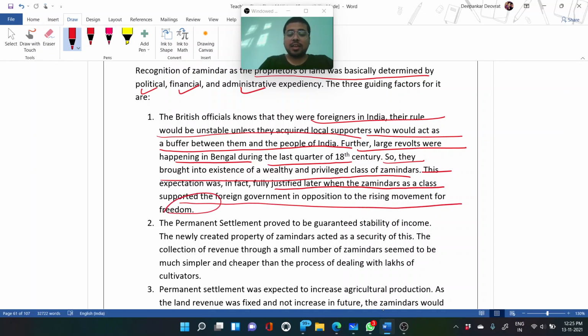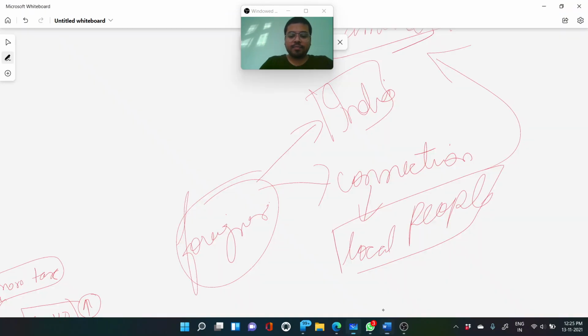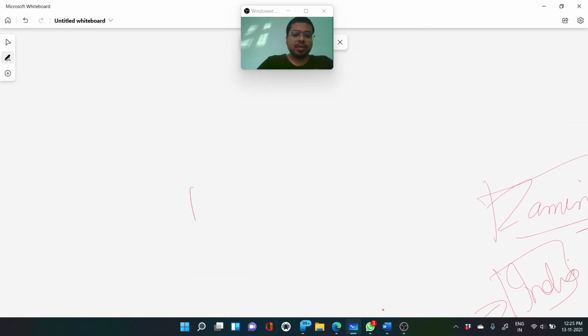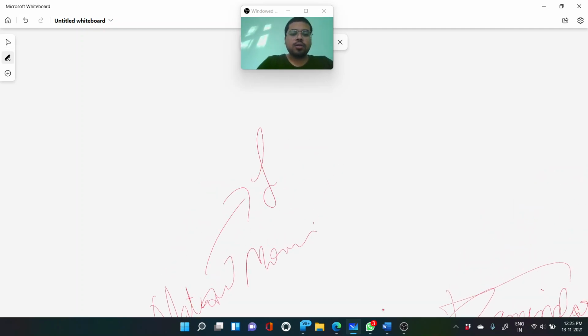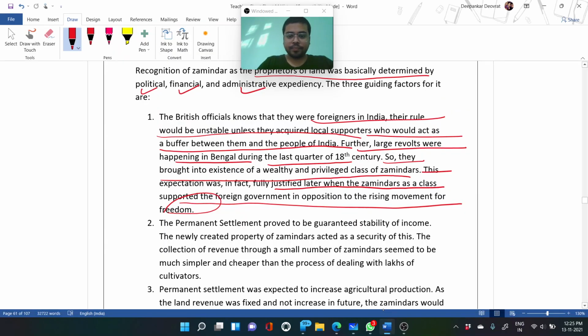As we'll see, even during the national freedom movement, the sections who supported the foreign rulers were these people only. These Jamindars and businessmen were the people who supported the British rule. We'll see this in chapter 11 or 12.